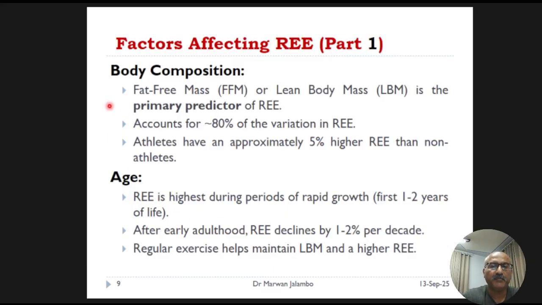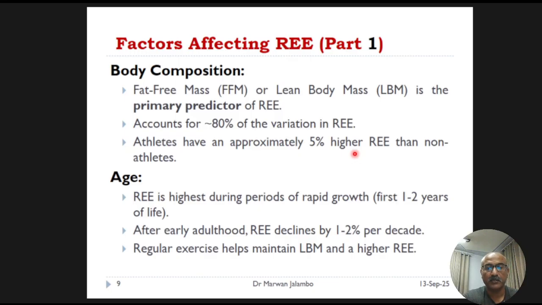The primary predictor of your resting energy expenditure is your body composition, specifically your amount of fat-free mass or lean body mass. This includes your muscle, your organs, your bones, and connective tissues. These tissues are metabolically active and burn calories even at rest.